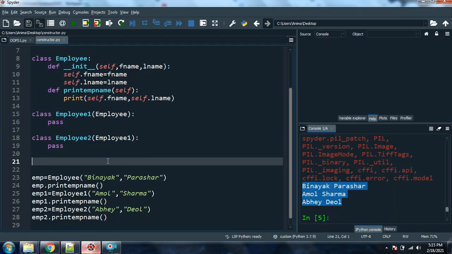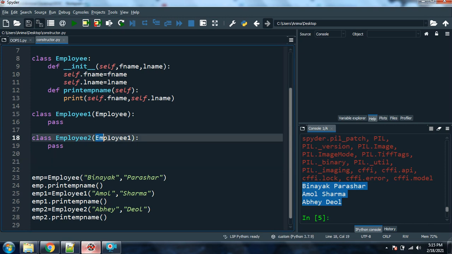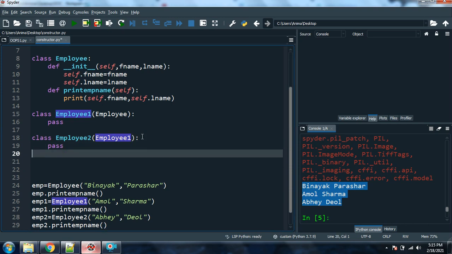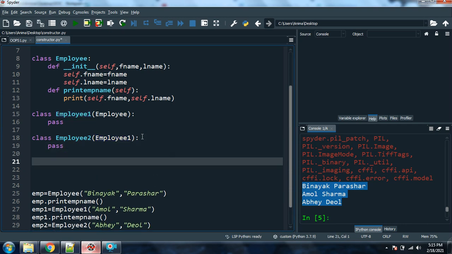Now the concept comes with multiple inheritance. See, in multiple inheritance, there will be two parent classes. We are done with the multi-level, we need two parent classes. So what I will do, I will create one more class, say suppose Employee 3.